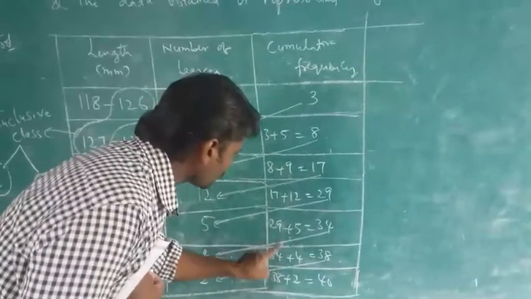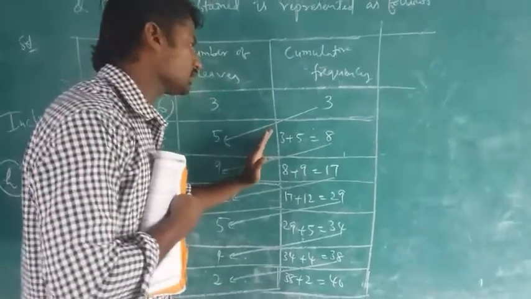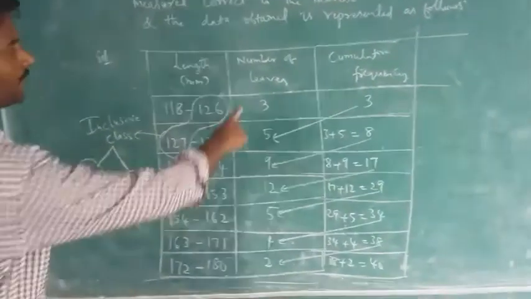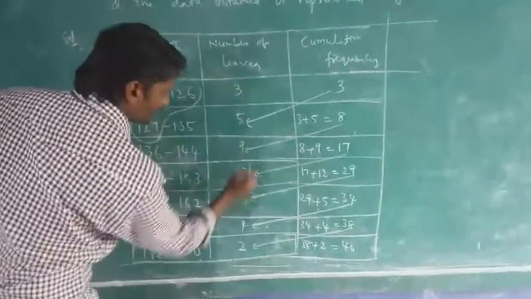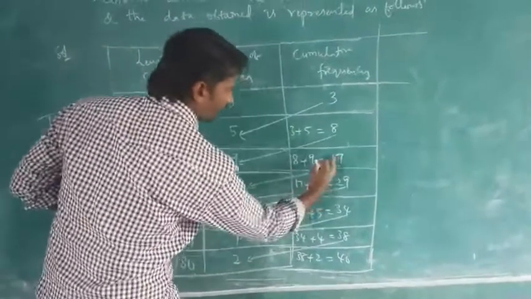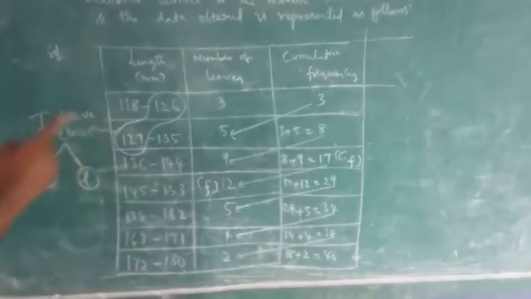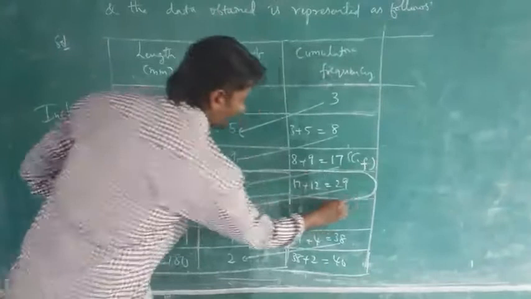Here the sum of these two numbers, no need to write. I am writing on the board here so that you understand easily. That's why. Okay, this is only important. Now children, let us find the values. Now in this highest frequency, 12 is there. This is F. Adjacent to this one, preceding the class, this is CF. So two values you got here. F value we got and CF also we got here. Wherever F you wrote here, highlight the box.